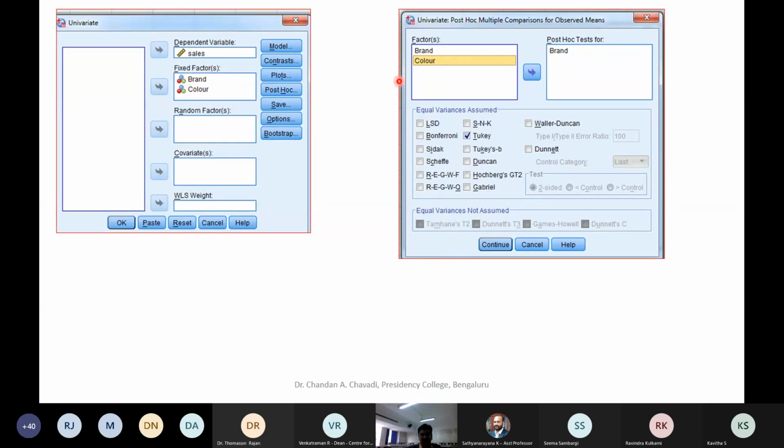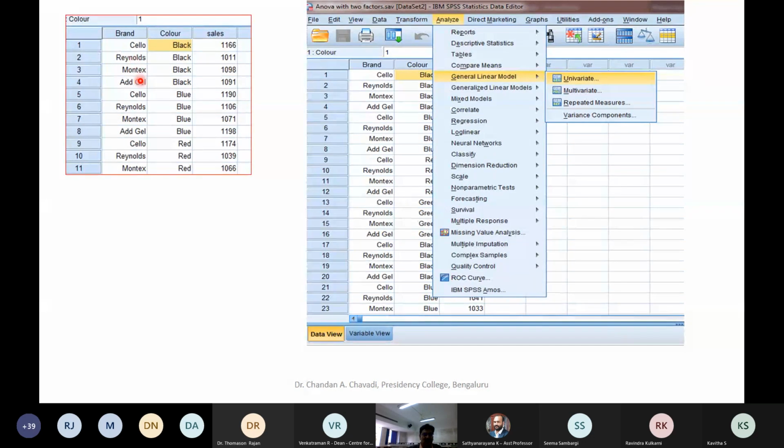And we just press this post hoc analysis. So you can see, press this, and maybe I would like to know, in case you find that there is significant difference in the brand or in the color. Right now I am testing only brand. If you want, you can put color. Always you should understand, whenever you are going for a post hoc analysis, please see that there are two conditions that need to be met. One is you need to have at least three levels. Now color, you can see black, blue and all. So brand also we have seen, it had four things, right? Cello, Reynolds, Montex and that.